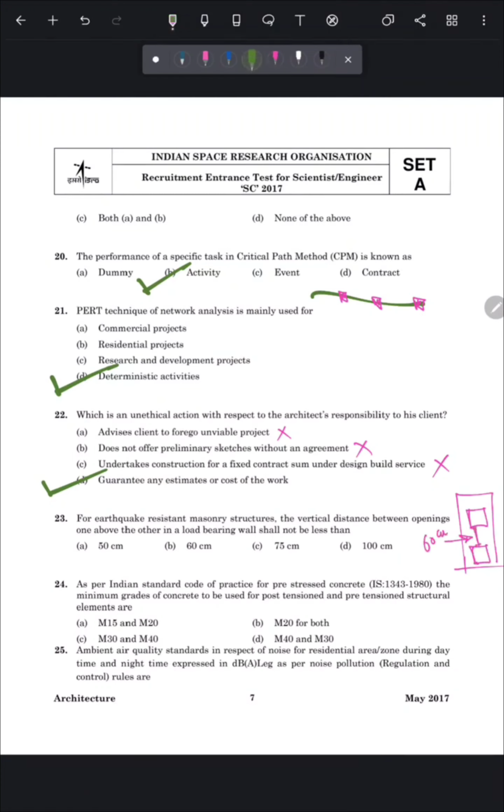So the correct answer of this question is option number B, 60 centimeter or 600 mm.